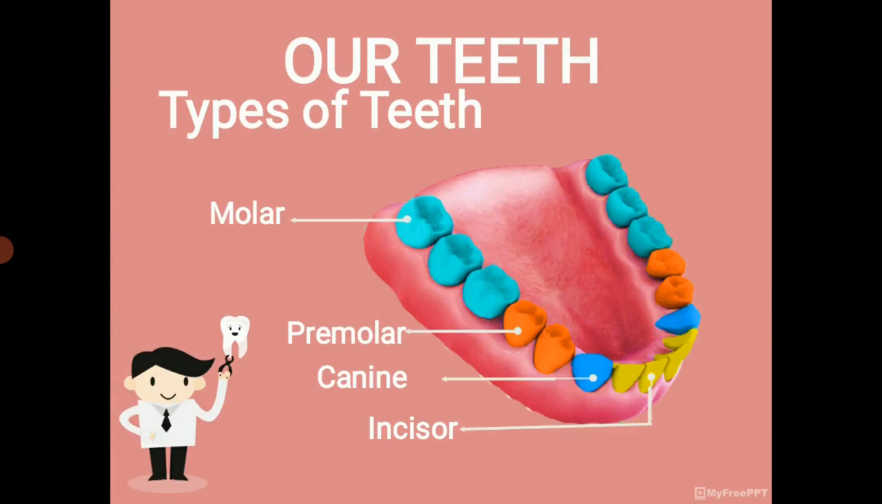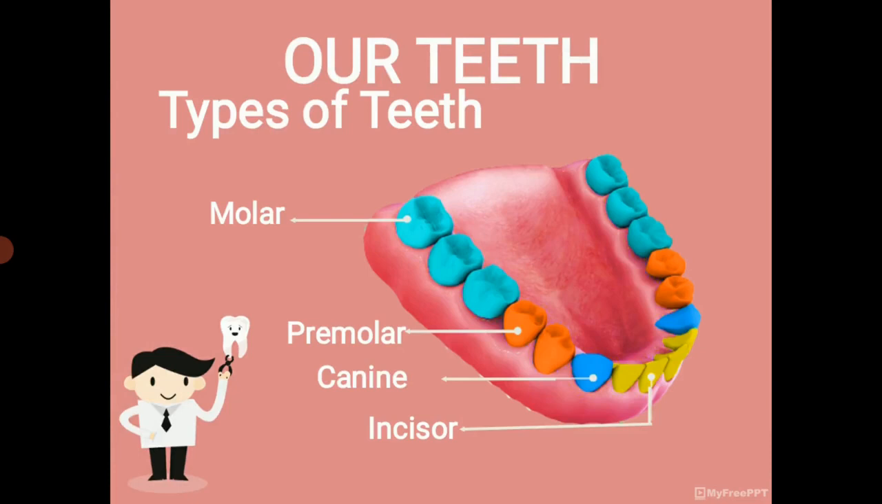In the picture there are 4 incisors. In lower jaw there are 4 incisors and 4 incisors in upper jaw. Totally 8 incisors.